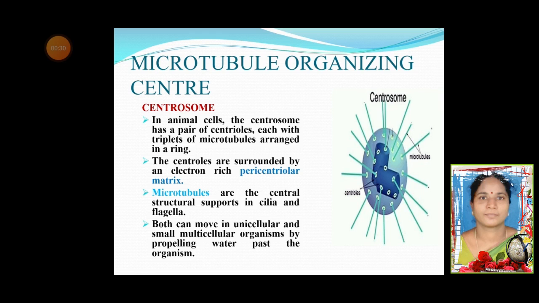Microtubule organizing center. Centrosome. In an animal cell, the centrosome has a pair of centrioles, each with triplets of microtubules arranged in a ring. The centrioles are surrounded by an electron-rich pericentriolar matrix. Microtubules are the central structural supports in cilia and flagella. Both can move unicellular and small multicellular organisms by propelling water past the organism.